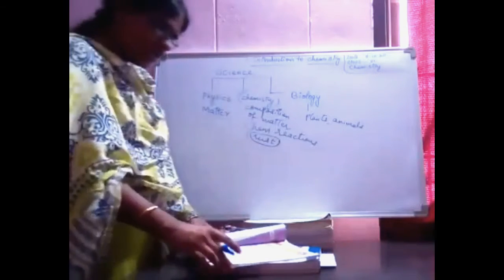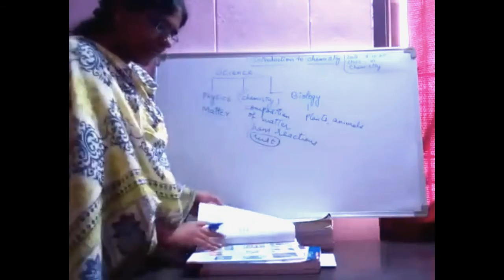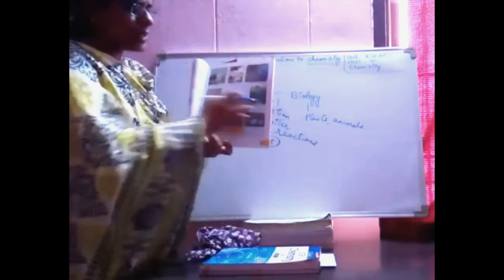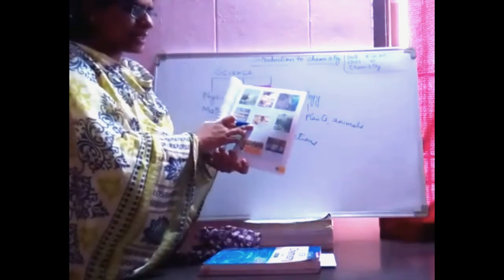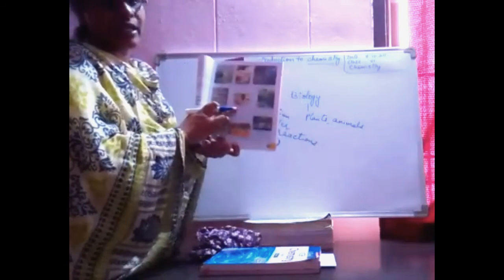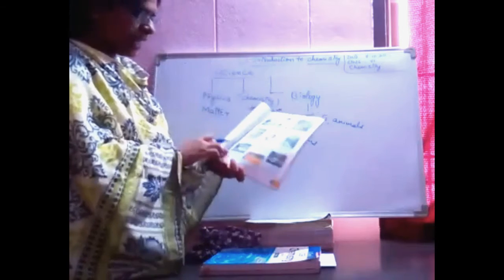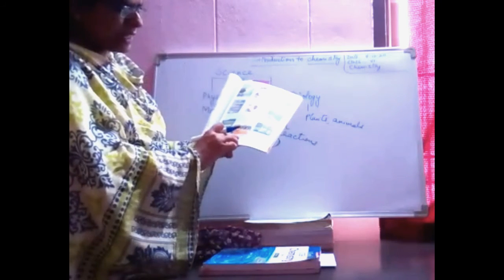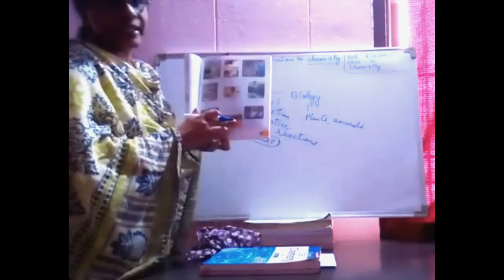If you want, see the pictures on page number 15. These are the pictures where we are using chemistry. Here it says use of chemistry in agriculture, like pesticides, like improvement in increasing productivity.